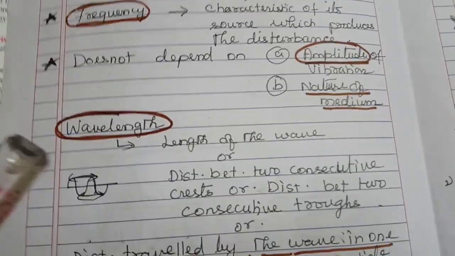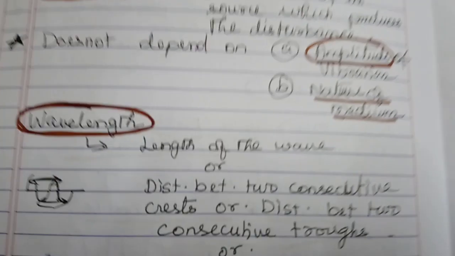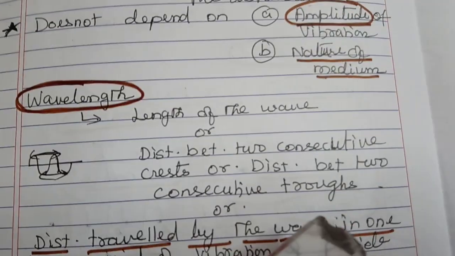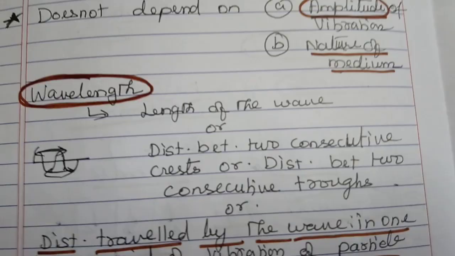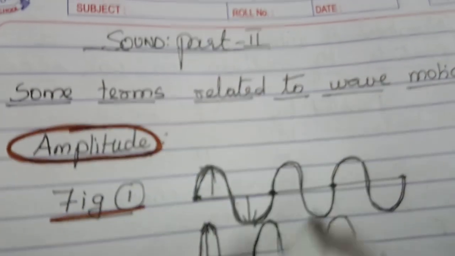Okay, now let us come to the next one. It is called wavelength. So what is wavelength? It is very simple for you to answer. Wavelength is nothing but the length of the wave, or the distance between two consecutive crests, or the distance between two consecutive troughs. We will understand through the diagram. Once again, if you want, I will explain with this diagram. So the wavelength can be told as two consecutive crests. These are the two consecutive crests, and that will be the wavelength, or the two consecutive troughs will give you the wavelength.